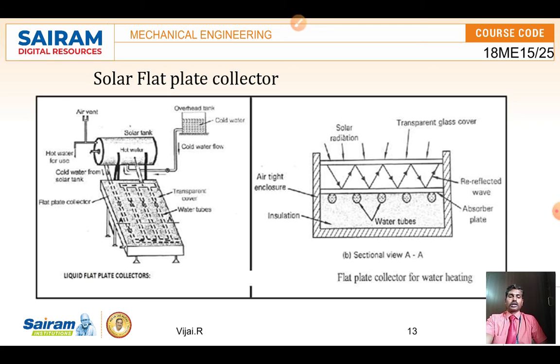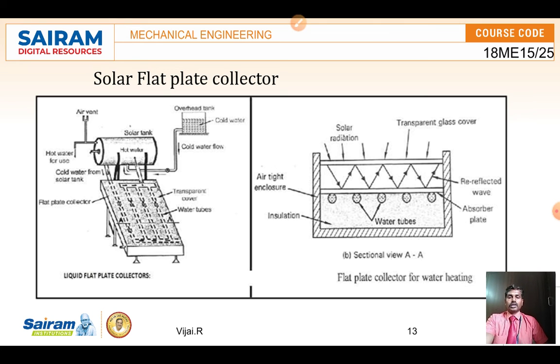In this right side view, the cross-sectional view of the solar flat plate collector is shown. Here we have to know some important parts, like the absorber plate, which absorbs the heat. The first one is a transparent glass layer, the glass cover. Through the glass cover the sunlight falls and transmits the heat to the absorber plate. The water tubes passing below the absorber plate get the heat energy from the reflected rays of light.